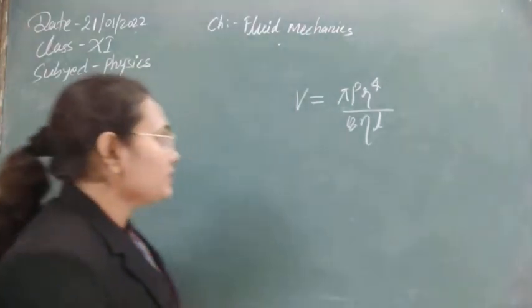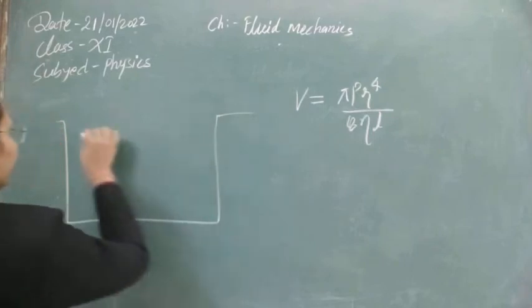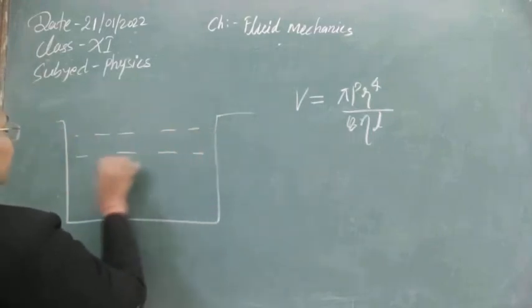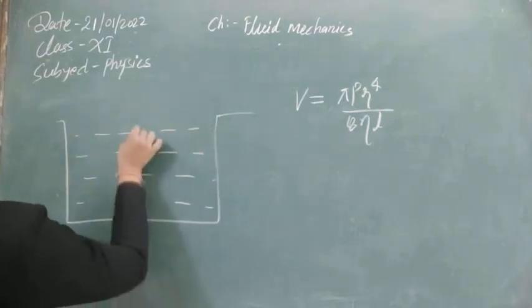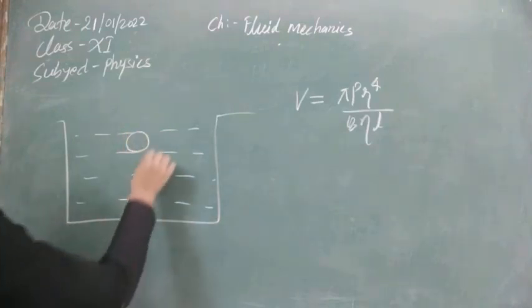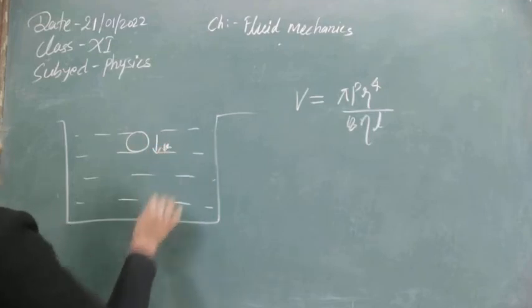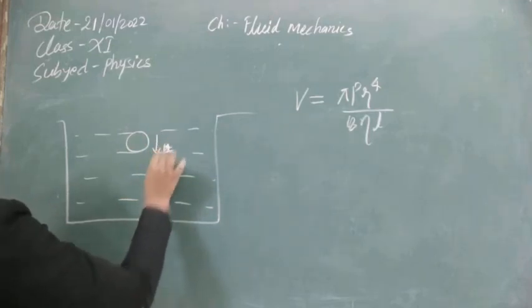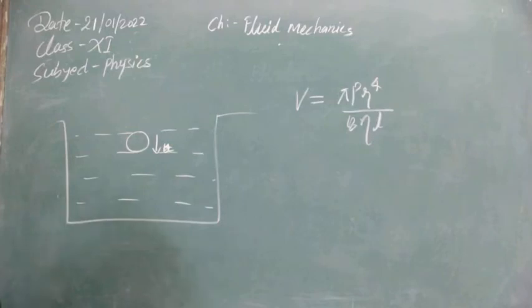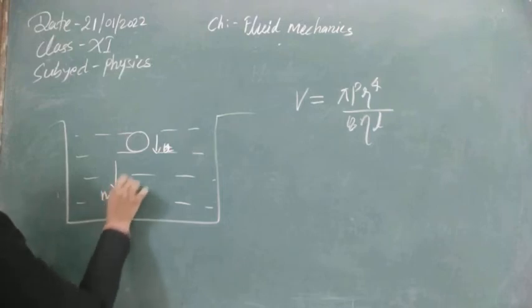This is the whole concept of Stokes' law. We can easily get it by supposing this is a liquid container, and in it a ball is thrown with some velocity. Then with time its velocity will start to increase. It means the ball is accelerating in the downward direction, and also the weight of the ball is acting in the downward direction.